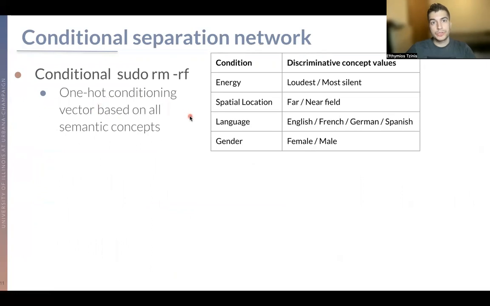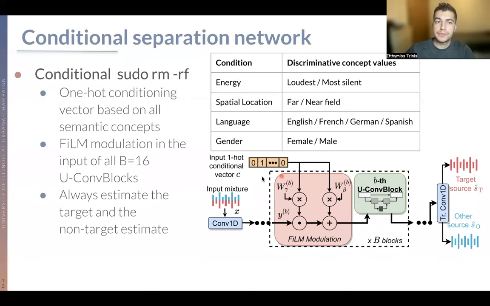As a model, we use a conditional variation of a state-of-the-art system called pseudo-MRF, which has a one-hot conditioning encoding vector based on all of the semantic concepts. Once again, here the energy could be the loudest or the most silent speaker. For spatial location, it would be the far or near field. The language would be the 4 different languages that we have here, and the two genders.